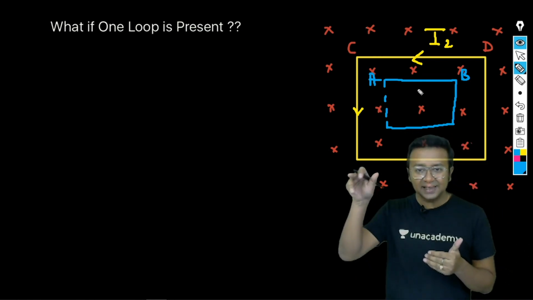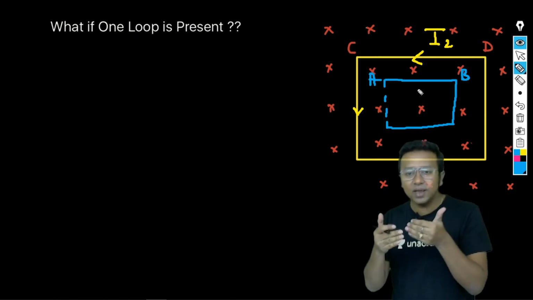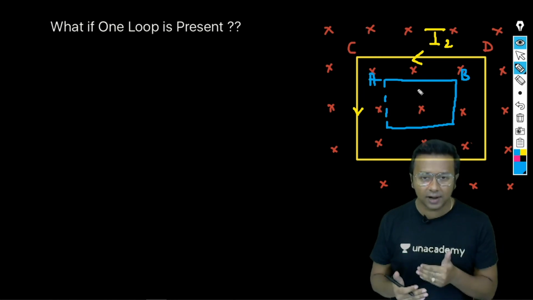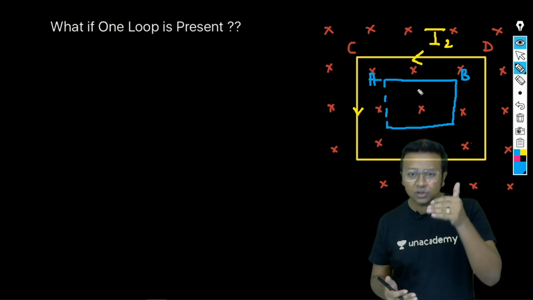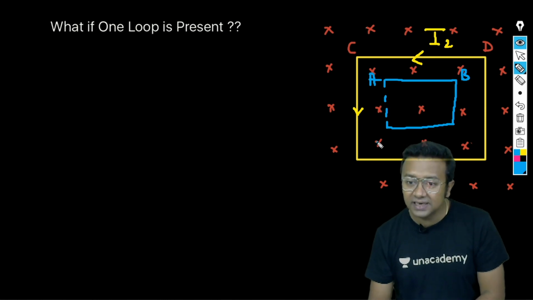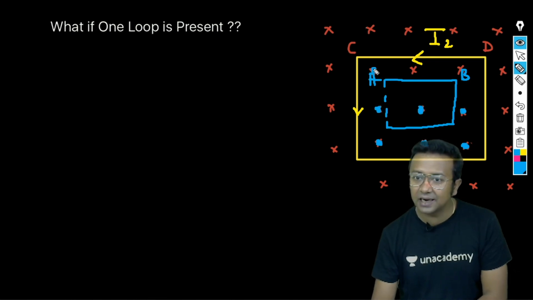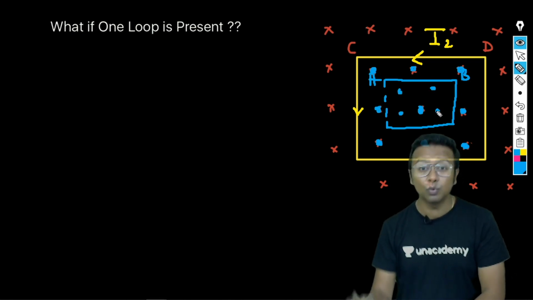See, inside the bigger loop, because it is opposing the magnetic field going into the plane of the screen, it is going to induce current such that the magnetic field is in the outward direction. So all of these magnetic fields will now be pointing in the outward direction, as you can see here, all of these particular points. Now, there are regions inside where magnetic field has been induced in the outward direction.